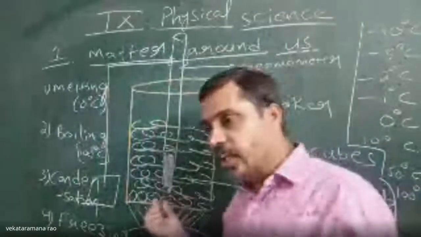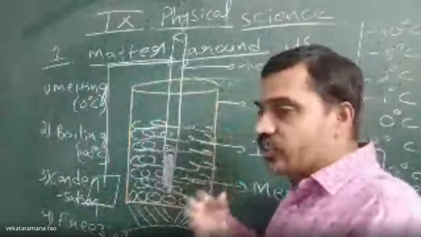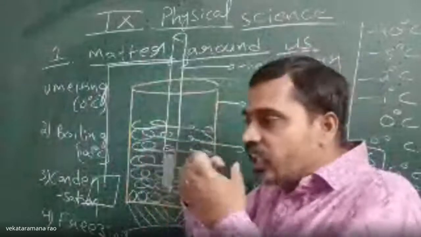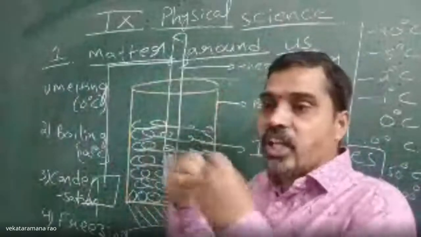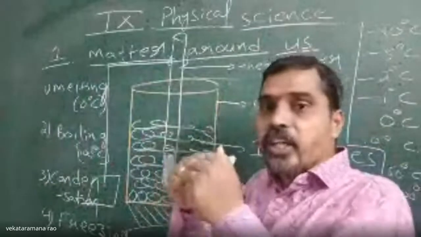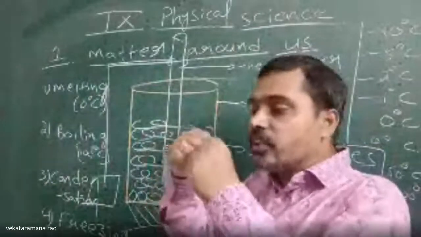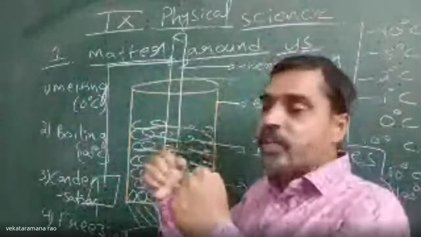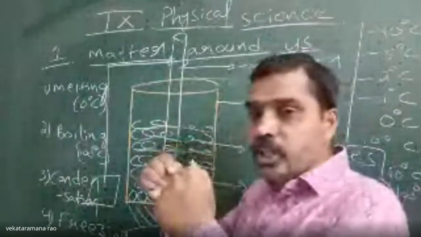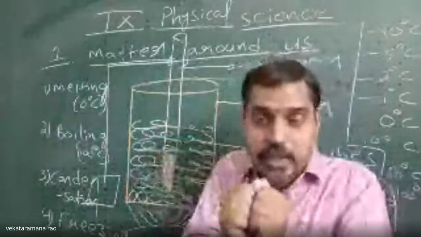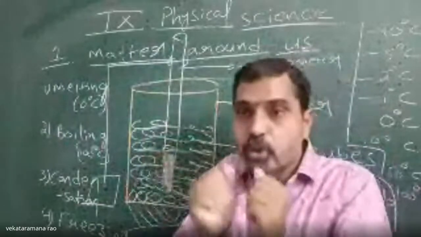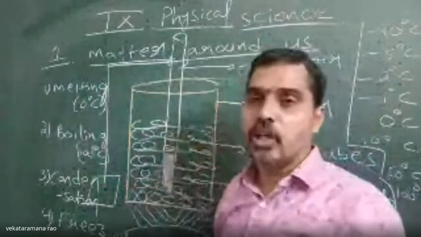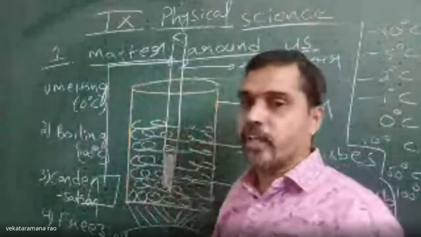Whenever we supply heat, the molecules of ice, meaning molecules of water which are in solid state, start gaining heat. As a result, they gain kinetic energy. When they gain kinetic energy, their velocity increases and they start moving apart from each other. When they start moving apart, they go from tightly compact to loosely packed nature. That's why the solid converts into liquid.